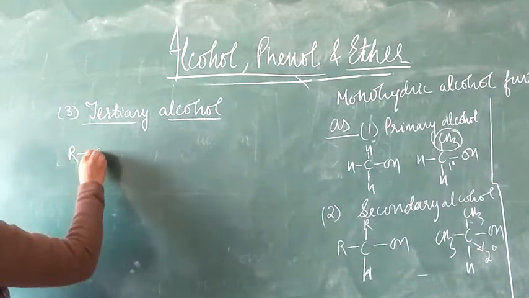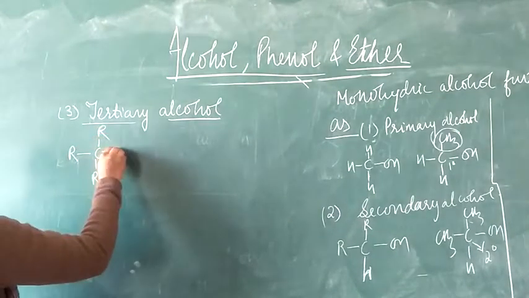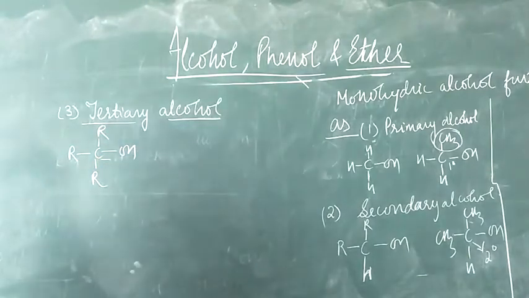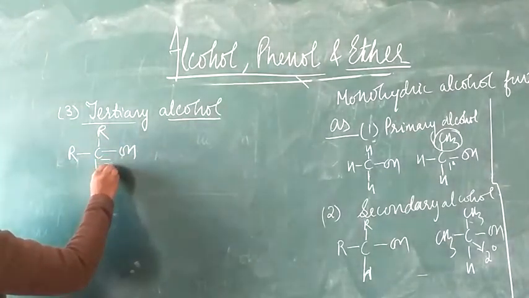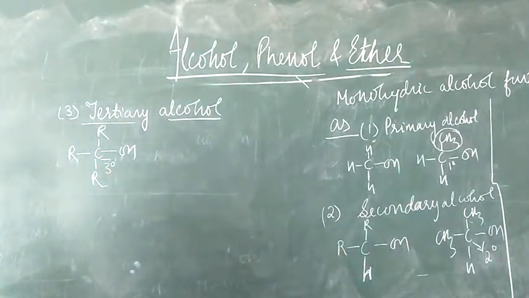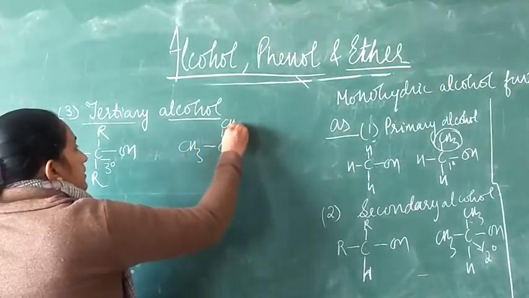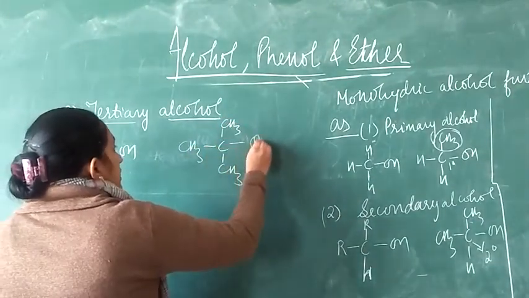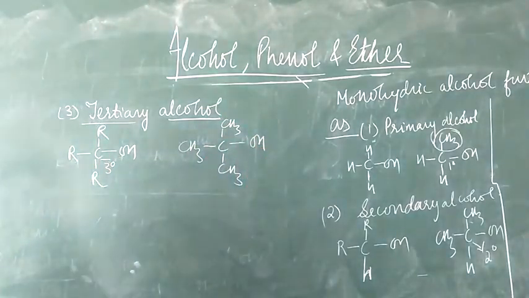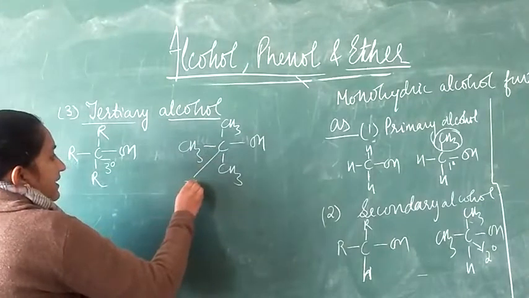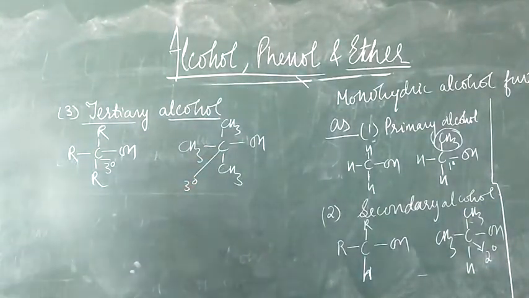Here the hydroxy group is bonded to the carbon atom which is tertiary in nature, that is, it's a tertiary alcohol, 3 degree. Right? Now, this is an example of the tertiary carbon, and it is a tertiary alcohol. So this is the aliphatic alcohol first type, that is monohydric alcohol, which has been further classified into primary alcohol, secondary alcohol and tertiary alcohol.